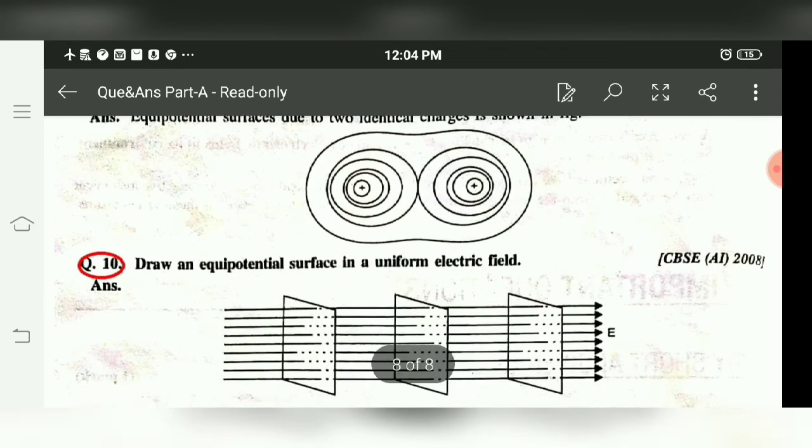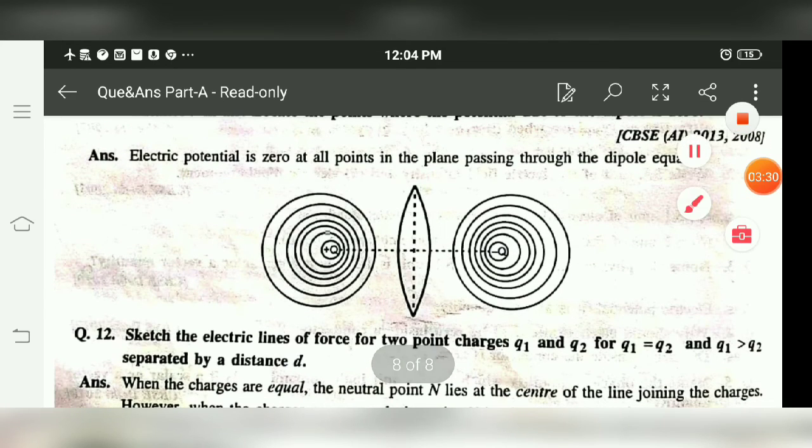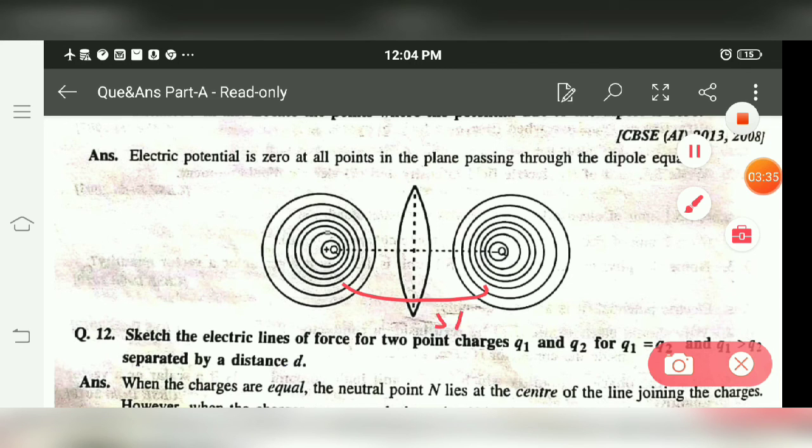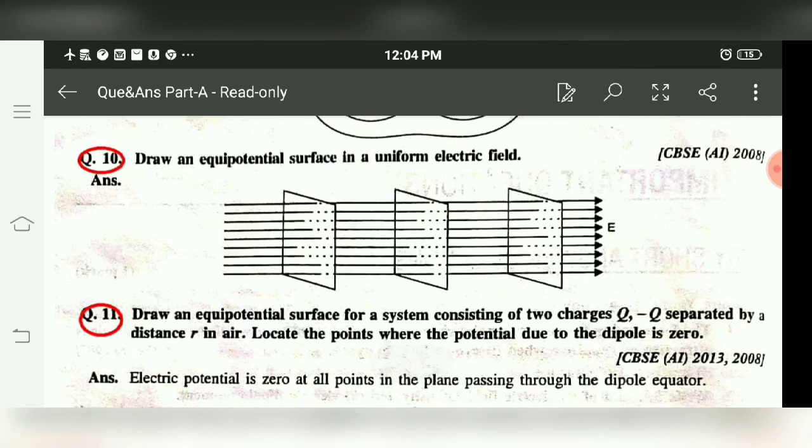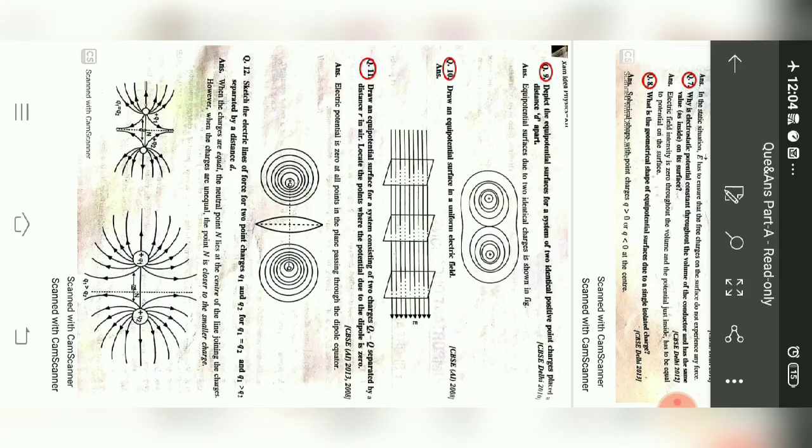For unlike charges, meaning one positive and the other negative, in this case inside the field is strong, so they lie close to each other, and here the field is weak, so they lie away from each other. Because equipotential surfaces also represent the field strength. If they lie close to each other, then the electric field is strong. If they lie away from each other, then the electric field is weak over there.